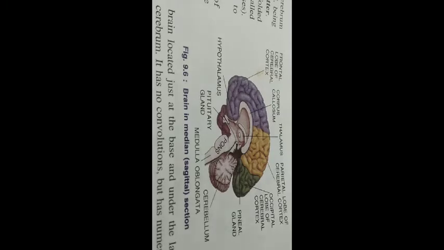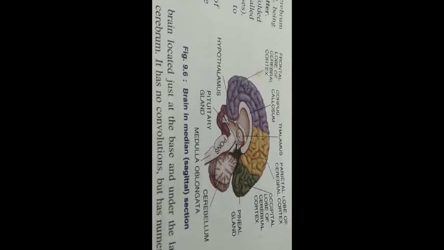There is an abnormal condition called meningitis which occurs due to inflammation of the meninges. If in any case there is an injury to the brain, and the meninges, that is the three membranous coverings, become inflamed, then this condition is known as meningitis.